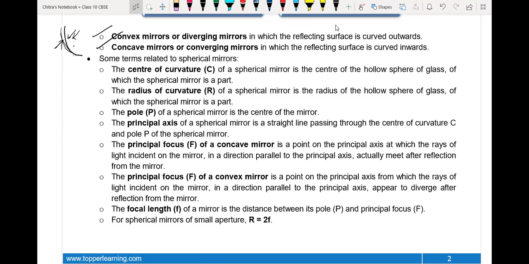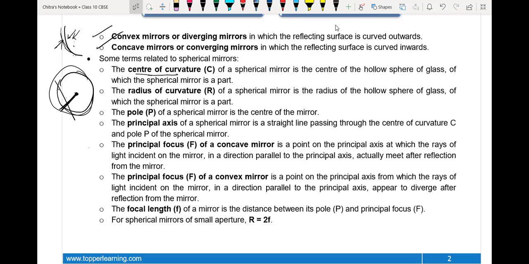Some terms related to the spherical mirror, like what is center of curvature. That piece of the glass, the spherical part, we have taken from a particular sphere. The radius of that particular sphere is called the center of curvature for that mirror. What is the radius of curvature? The distance from the center of curvature to the mirror is called the radius of curvature.